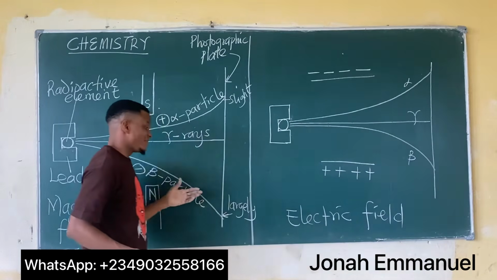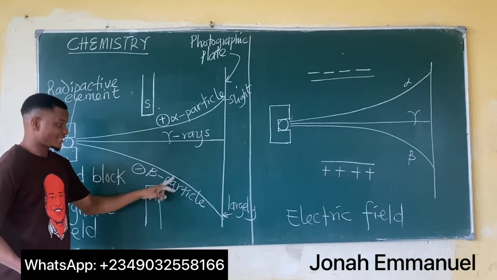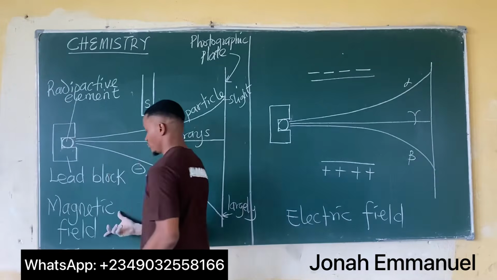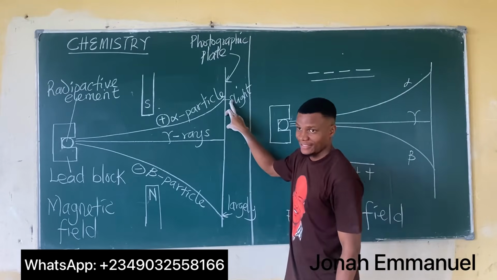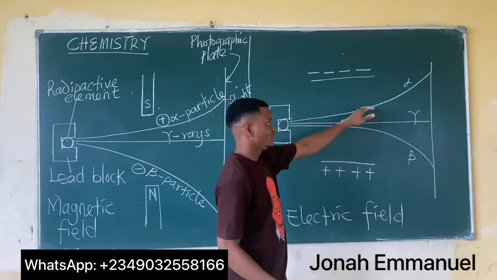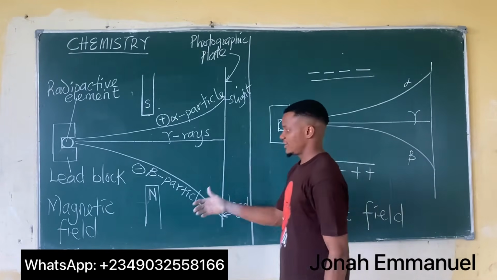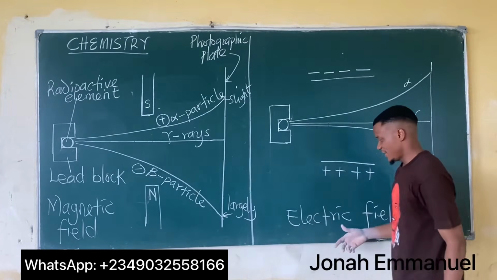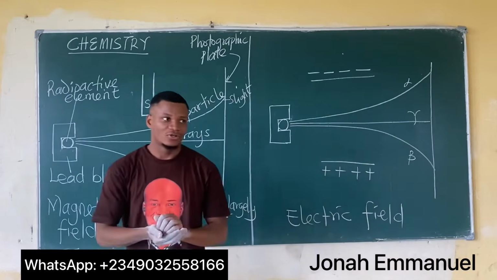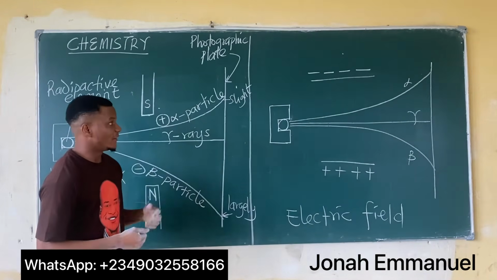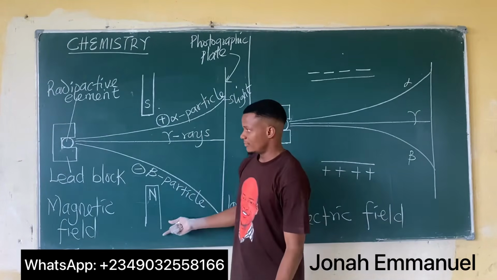Now observe that when it comes to electric field, the deflections are almost alike. But in magnetic field, the deflection of the beta particle is large. You can see it is largely deflected in magnetic field, while alpha particle is slightly deflected. But in electric field, the deflections are almost the same. For gamma rays, whether in magnetic field or electric field, there is no meaningful deflection. So this is deflection of radiation in both electric field and magnetic field.